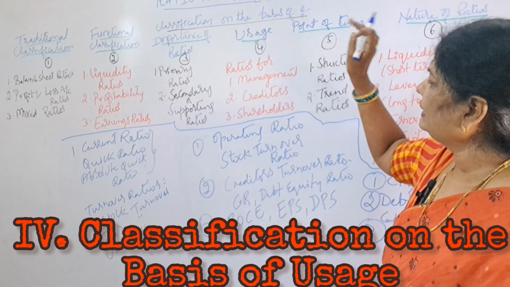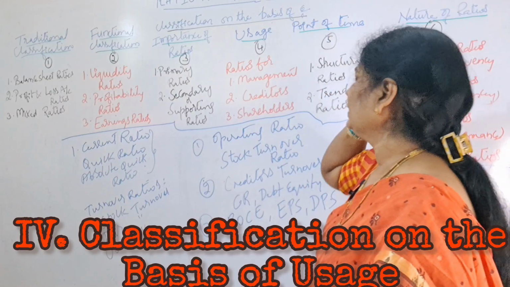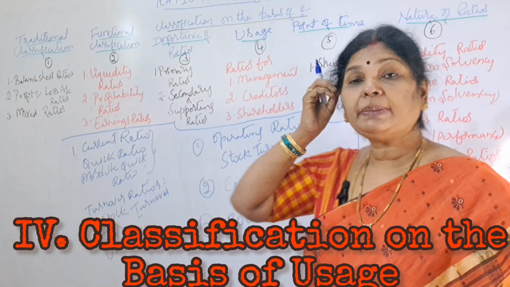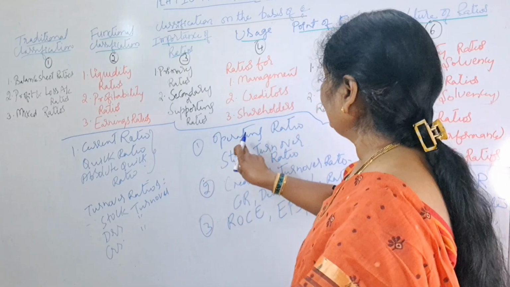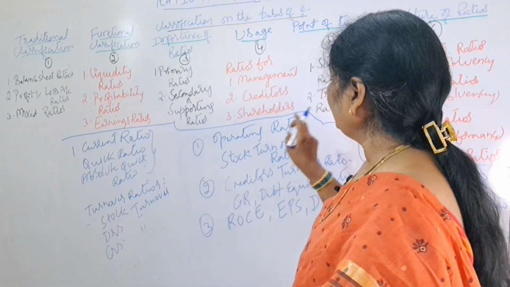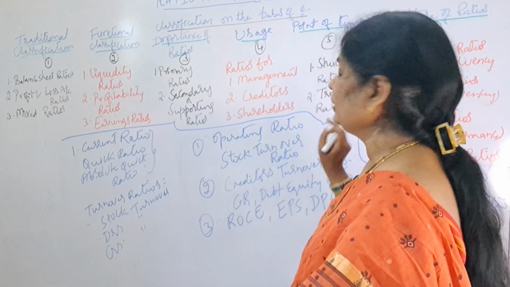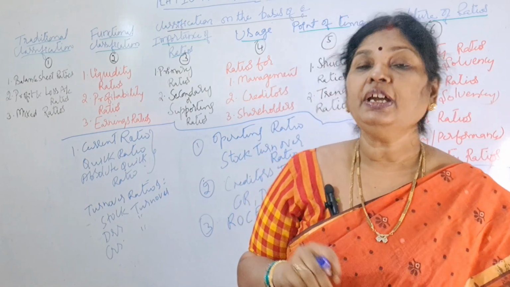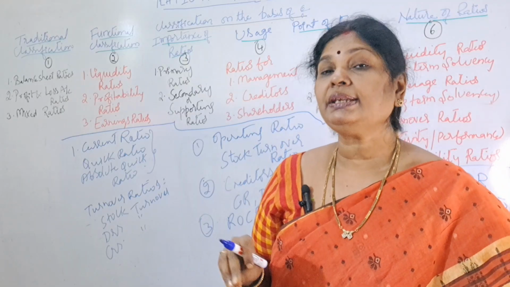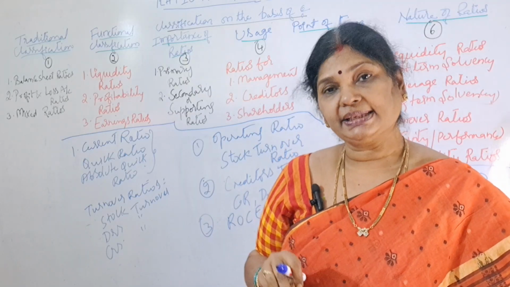So what's the first one under that? Ratios for management. So for management purpose, what ratios will we calculate? We calculate operating ratio, we'll calculate stock turnover ratio. So these two ratios we'll calculate to know the managerial efficiency of the business.